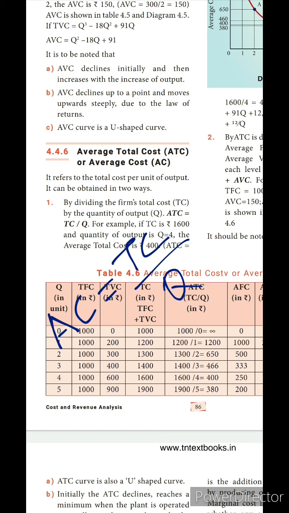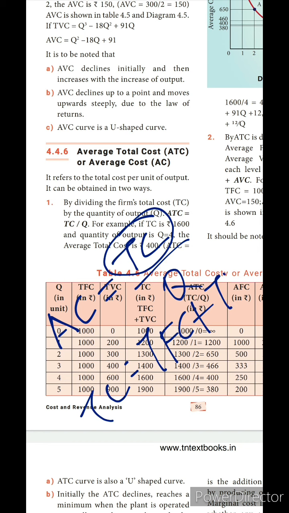How do you find the TC? TC equals TFC plus TVC. Then you can find the AC also.